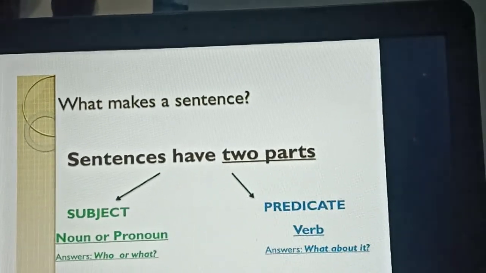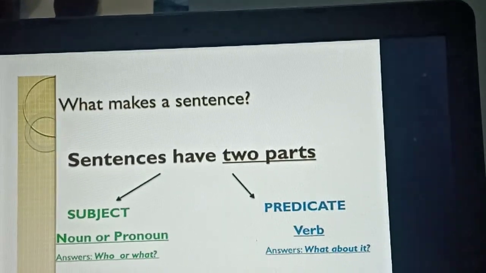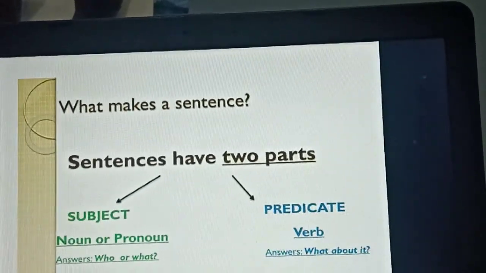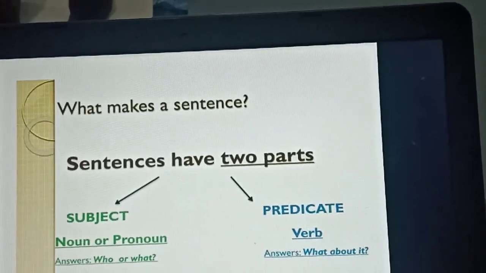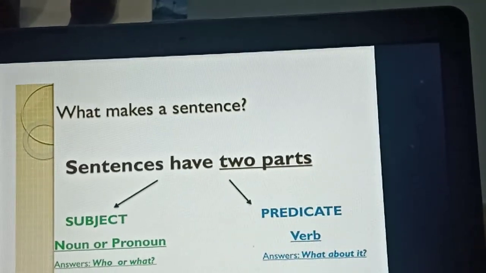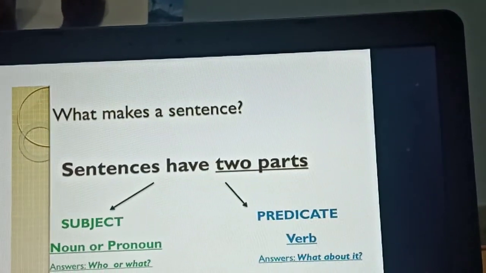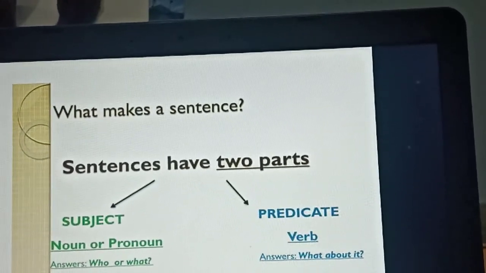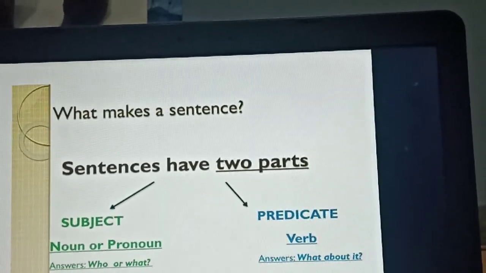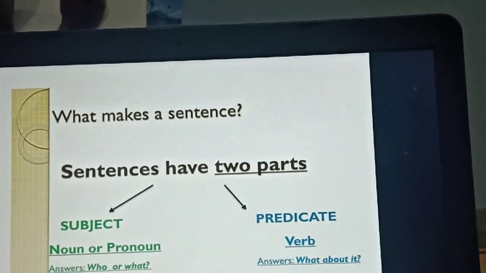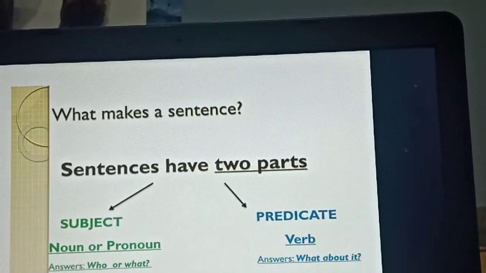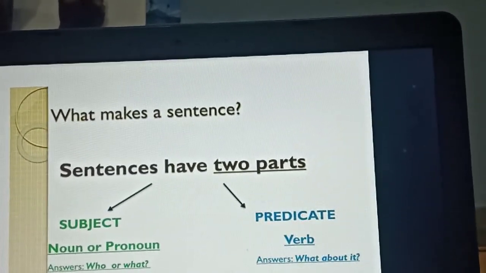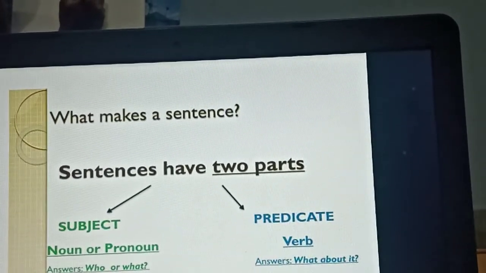So here, which is the verb? The children play in the ground, isn't it? That is a sentence I told you. Which is the verb there? What action are the children doing there? They are playing. So that is the verb there. Okay. So play in the ground, that is the predicate. Do you understand? So who does is the subject. Who does the action? That is the subject. A subject can be either a noun or a pronoun. And what is a verb? It's a predicate. Okay. So what action the subject is doing?